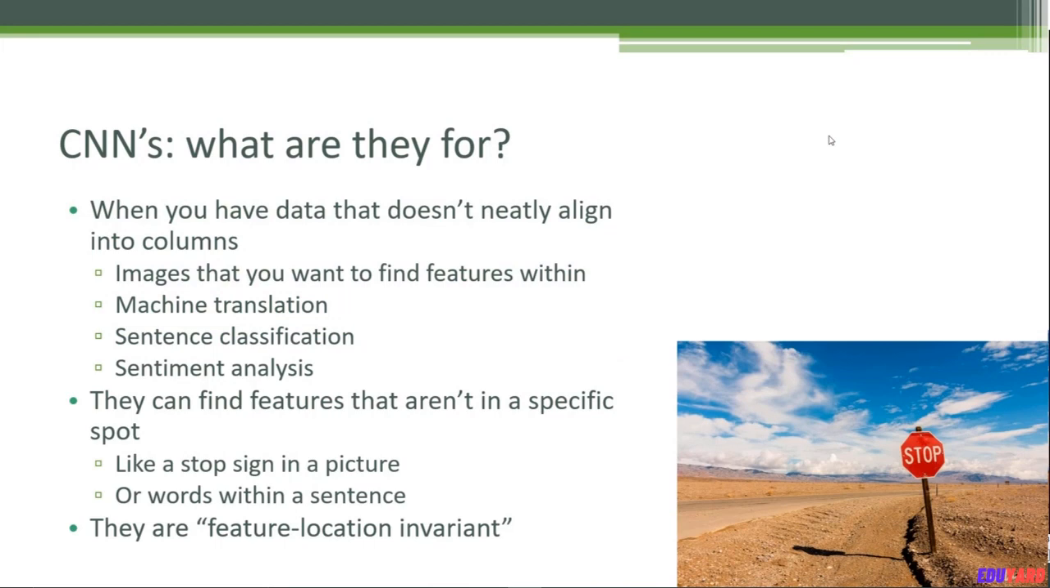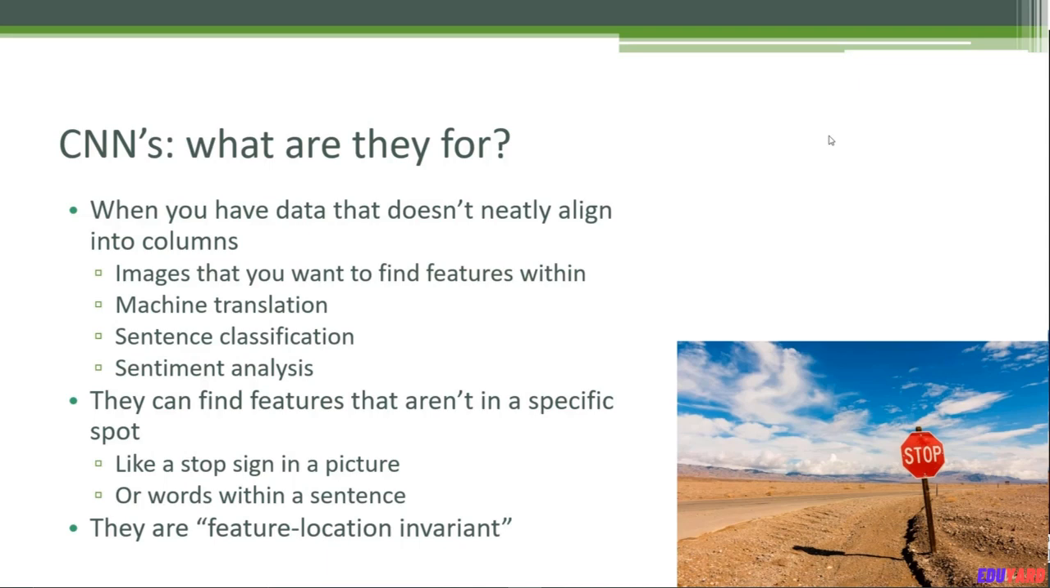Usually you hear about CNNs in the context of image analysis, and their whole point is to find things in your data that might not be exactly where you expect it to be. So technically we call this feature location invariant. That means that if you are looking for some pattern or some features in your data, but you don't know exactly where they might be in your data, a CNN can scan your data and find those patterns for you wherever they might be. So for example, in this picture here, that stop sign could be anywhere in the image, and a CNN is able to find that stop sign no matter where it might be.